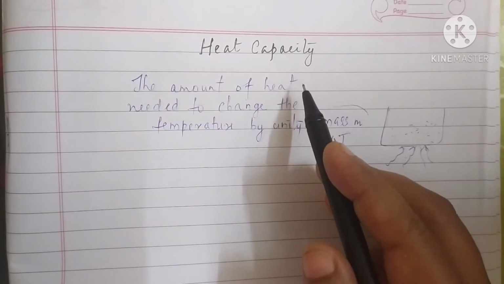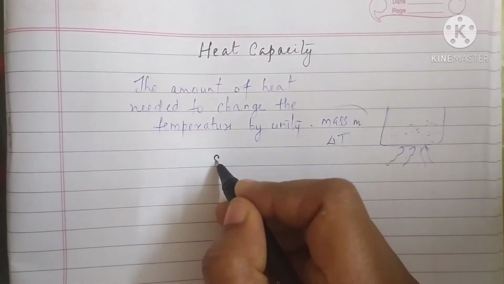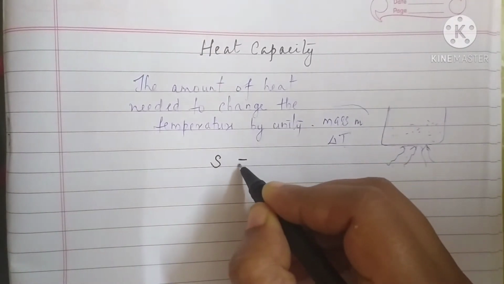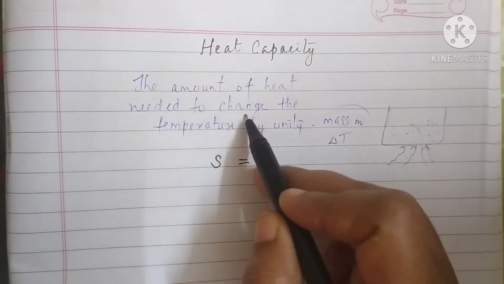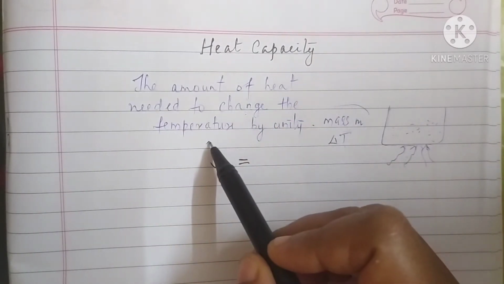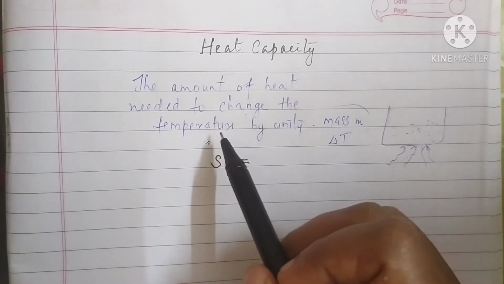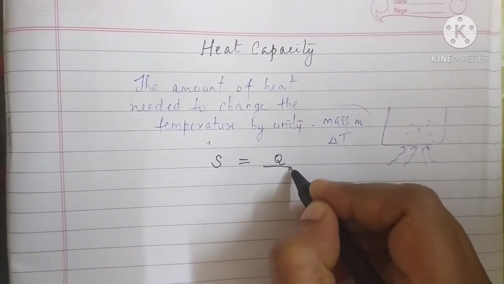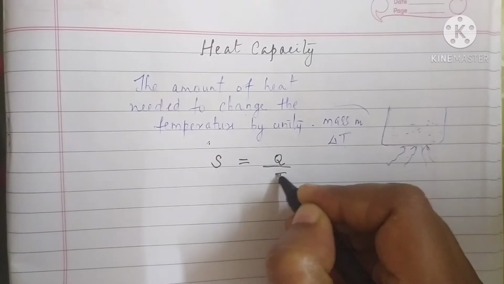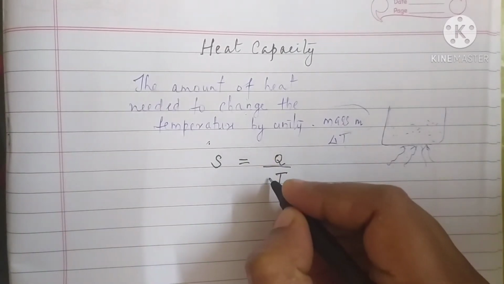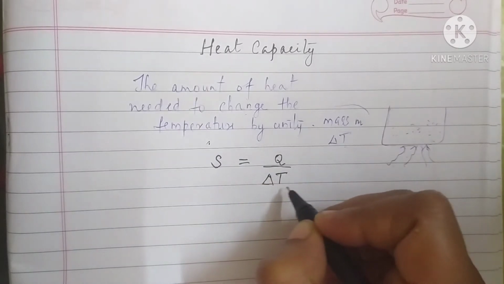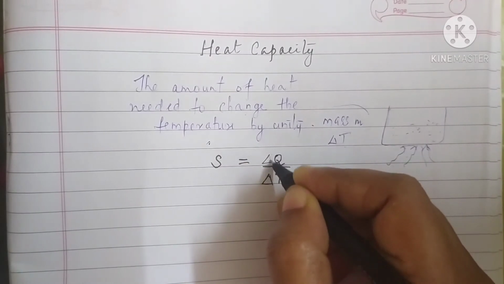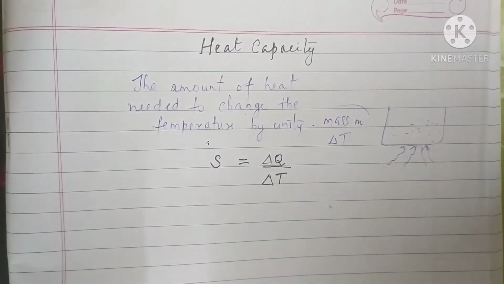This heat capacity is represented by the letter S. You can define it as the amount of heat needed to change the temperature. So two quantities must be there. First one is heat, second is temperature. Heat can be represented as Q and temperature can be represented as T. We are changing the temperature, that means delta T, change in temperature. It's a small amount of heat given in order to change the temperature, so you can write delta Q. So delta Q by delta T.